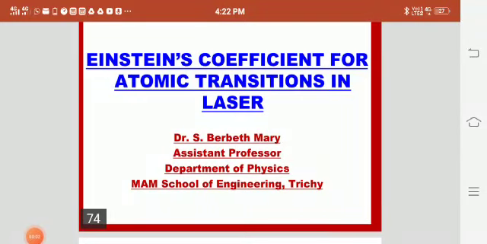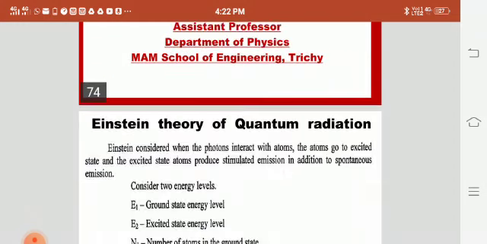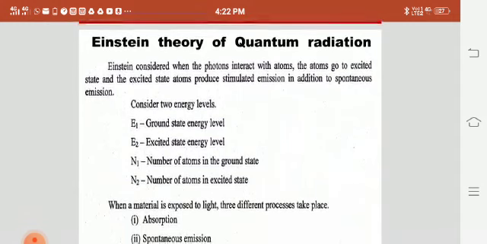Good morning to all. Now we will see Einstein's coefficients for atomic transitions in laser. In this, we will find the relationship between absorption and emission coefficients in laser beam. For that, we have to know what is Einstein's theory of quantum radiation.